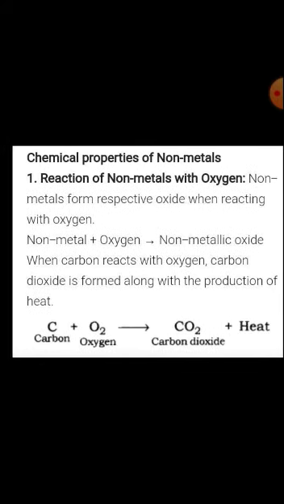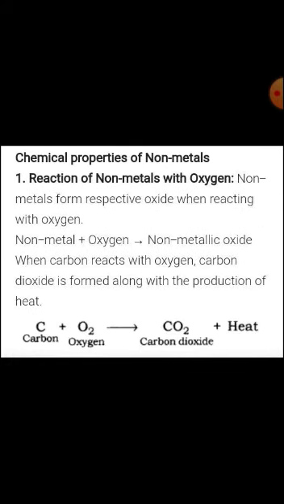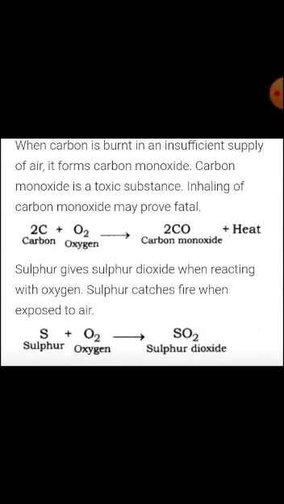If there is a sufficient amount of oxygen, then carbon reacts with oxygen to produce carbon dioxide. But when carbon is burnt in an insufficient supply of air, it does not produce carbon dioxide; it forms carbon monoxide. Carbon monoxide is a toxic substance. Inhaling carbon monoxide may cause fatal problems for a person.